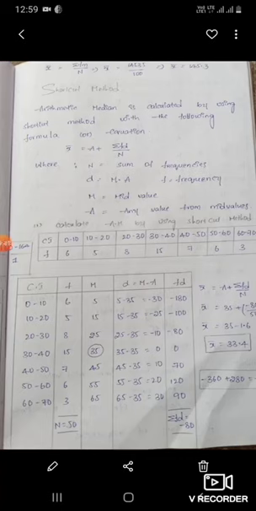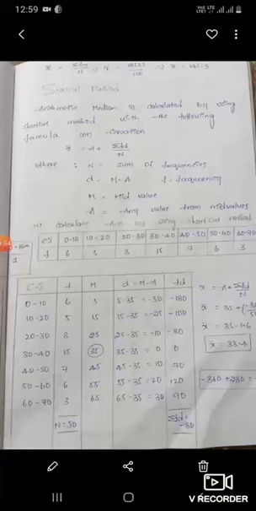Now substitute the values in the formula: x bar is equal to A plus summation fd by n. You have to be very careful about substituting the values. A is separate from the fraction. So A, the assumed mean, is 35, plus summation fd, which is minus 80, by 50, that is the total observations or total frequency. So x bar is equal to 35 plus into minus is minus, 80 by 50 is 1.6. So the answer is 33.4. So x bar is equal to 33.4, and this is how we calculate the arithmetic mean using the shortcut method.